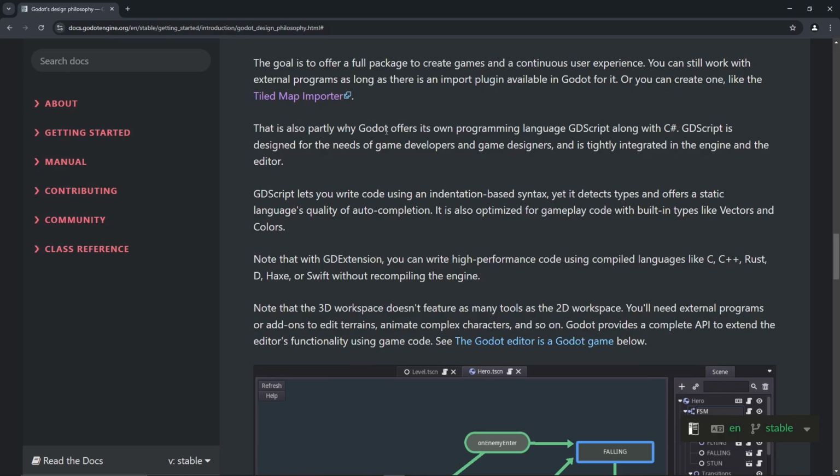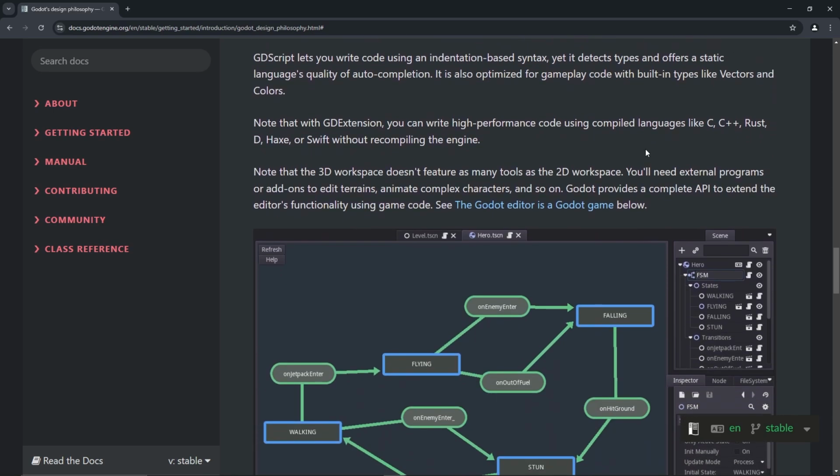So that's also partly why Godot offers its own programming language, GDScript, which we already learned on this site, along with C#. GDScript is designed for the needs of game developers and game designers, and is tightly integrated with the engine and the editor. Gotcha. GDScript lets us write code using indentation-based syntax. We know this.